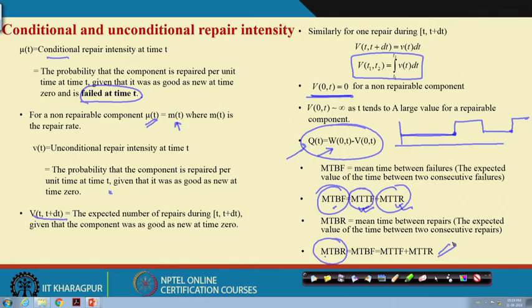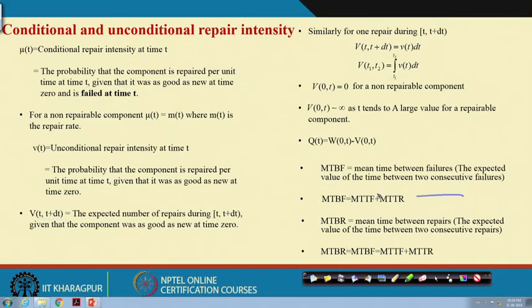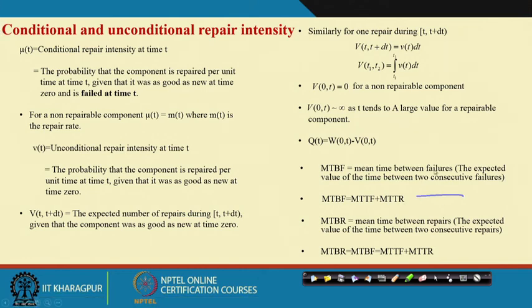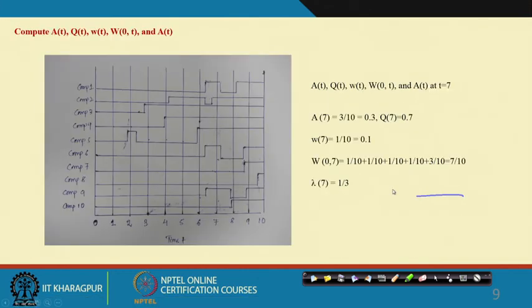I ask you to go through the Kumamoto book and see the similar example there. Whatever definitions I have given you here are sufficient, and you will be able to compute availability, unavailability, unconditional failure intensities, expected number of failures, all those things. So, go through it, practice it, and write on the discussion forum. Thank you very much.